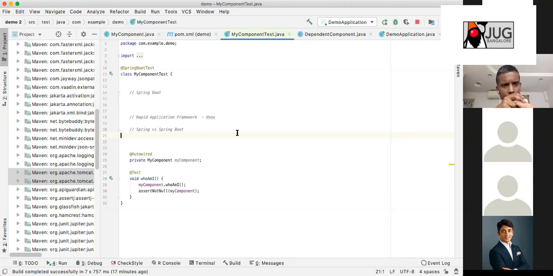The fine-grained control that we have in Spring may not be available in Spring Boot in certain scenarios that I have come across, but currently I'm not able to recollect. So if you want complete control, if you want to manage in and out of your application, Spring is best.